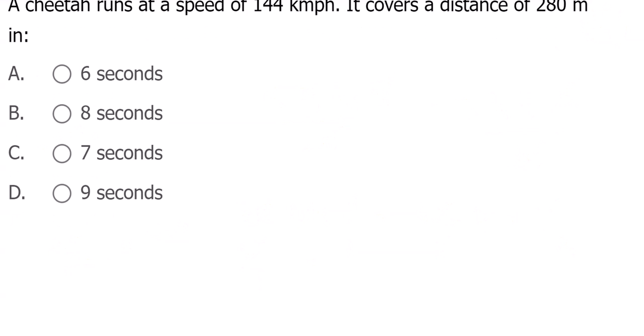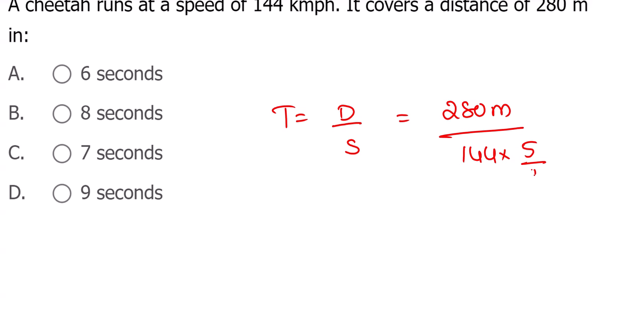Now see this question. Speed is in kilometer per hour, they give distance, and you need to calculate time. Time is distance by speed, but distance is in meters and timing is in seconds in the options. It's time to convert kilometer per hour to meter per second. Right, so 18, 8 times, so 280 divided by 40, which is nothing but 7 seconds. This is 14 times.